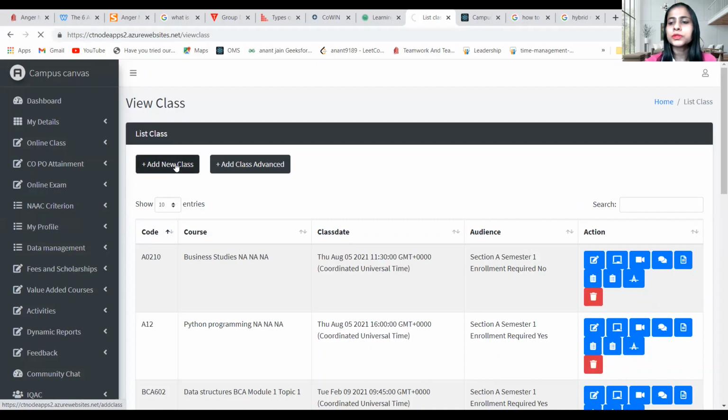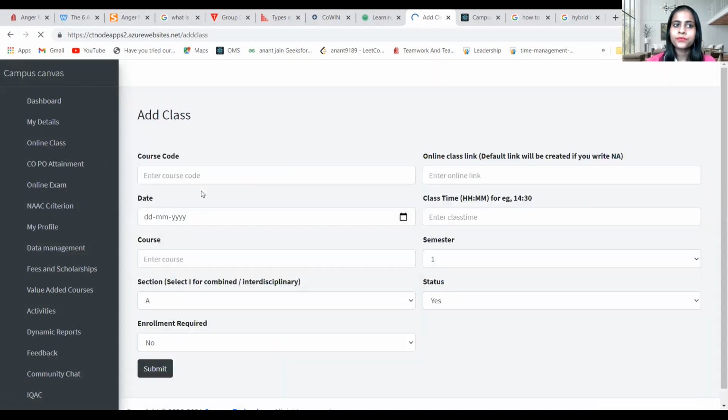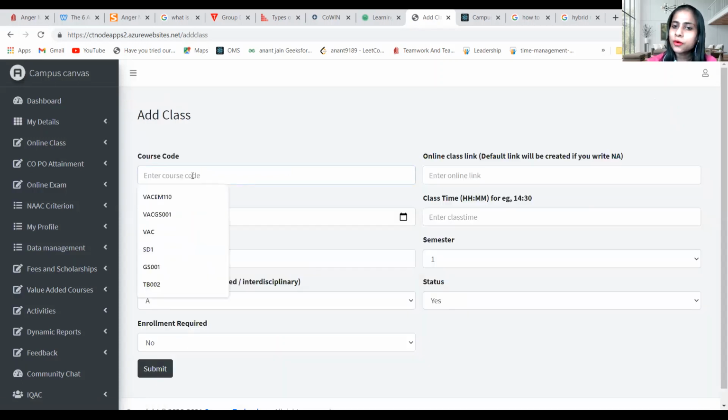Scheduling of the class is again very easy. I just have to go to add new class. Here, I just have to write the course code. Now, why they're asking for the course code is, let's say I'm taking some section and one more faculty is also taking a part of that course. Even if two different faculties are taking the course from two different accounts, if they have the same course code, we can get the aggregate attendance. So that feature is very good.